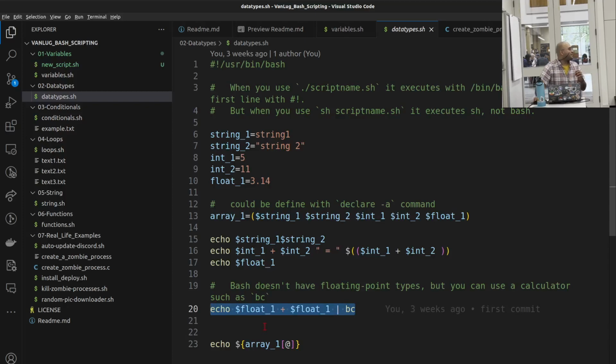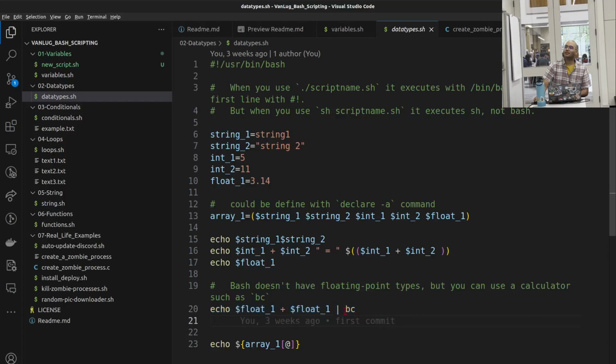That's the double bracket, which allows arithmetic operations inside it. It understands float as well. That's a double bracket? Okay, I learned something today. Yeah, double bracket is what you do for math.